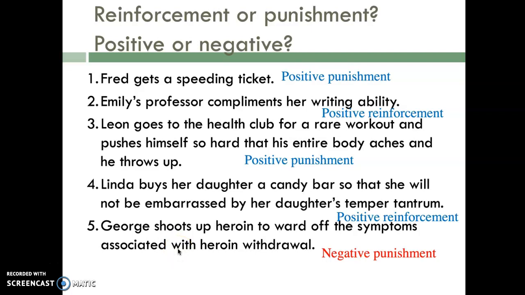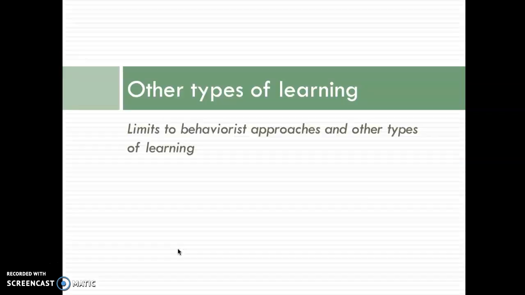And I'll fix that before I post the slides on eCampus, so you'll have the correct version on eCampus. Okay, so what are some other types of learning? So we talked about classical conditioning and operant conditioning, and both of these are associative learning.